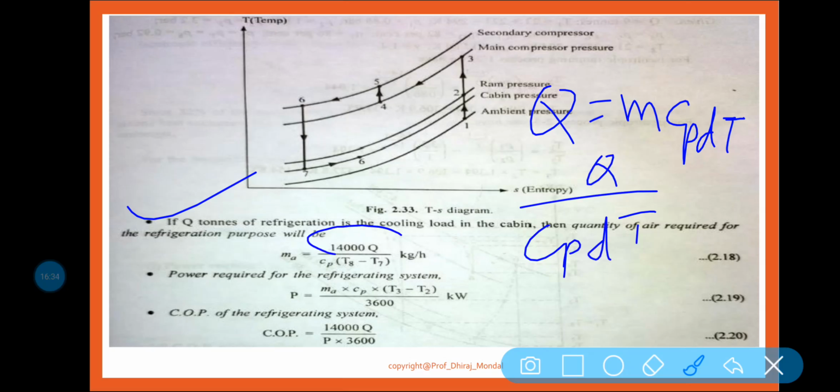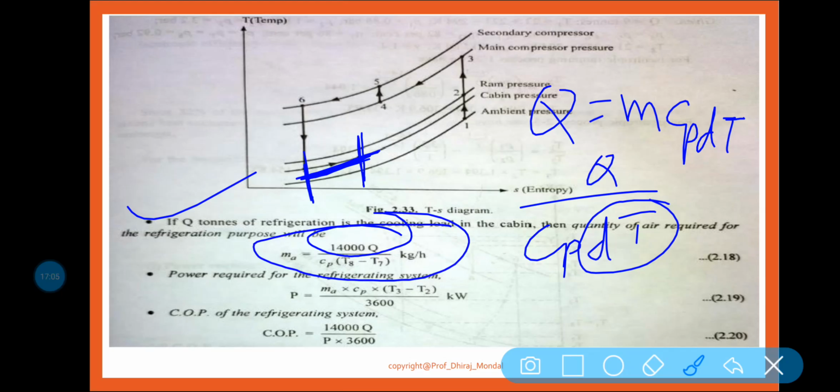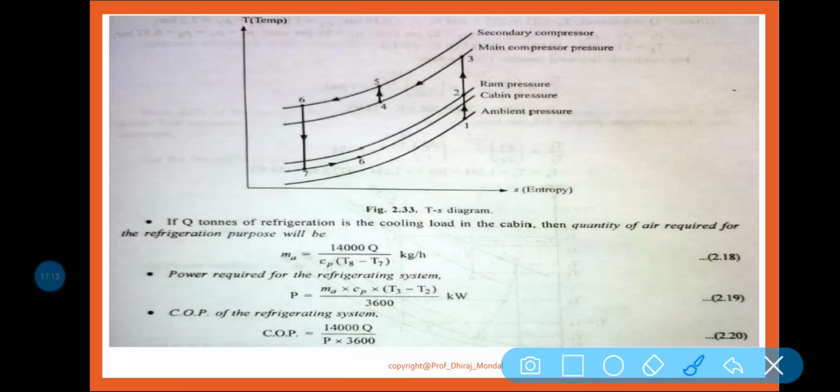So 14,000 into Q, because you know that 1 ton of refrigeration means 14,000 kilojoule per hour, so that you will be getting the refrigeration effect. So 14,000 Q by Cp into delta T, which is T8 minus T7, is your refrigeration effect. So that is written here: mass flow rate is equal to 14,000 Q by Cp into T8 minus T7 kg per hour. Okay, so this is all about the mass flow rate.